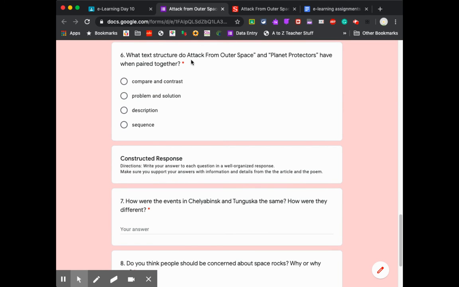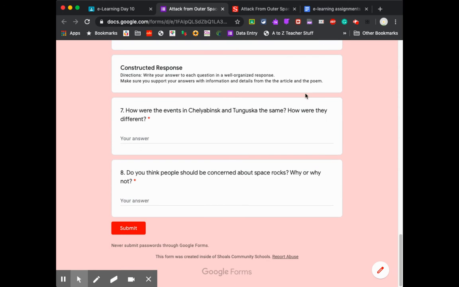What text structure do Attack from Outer Space and Planet Protectors have when paired together? Okay, compare and contrast, problem and solution, description and sequence. So Attack from Outer Space describes the problem of the space rocks that we see. But then when you add Planet Protectors to it, Planet Protectors gives us a solution for if these rocks were going to come to Earth. So problem and solution is my answer.